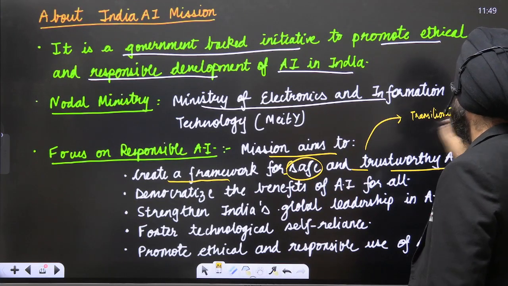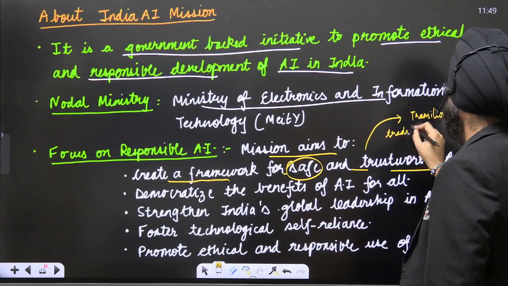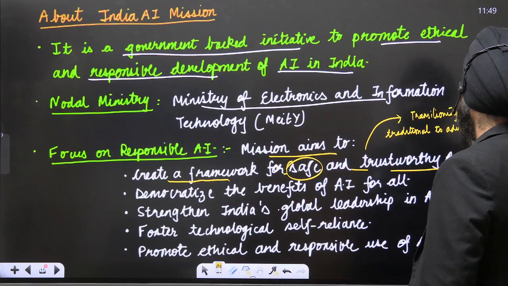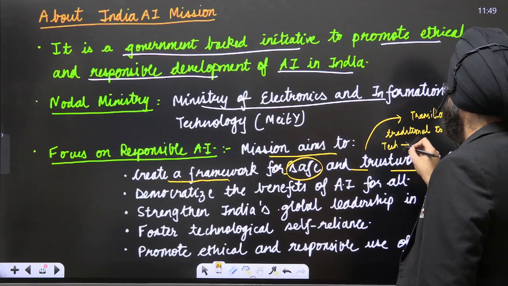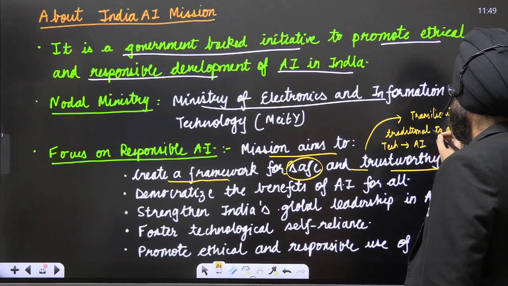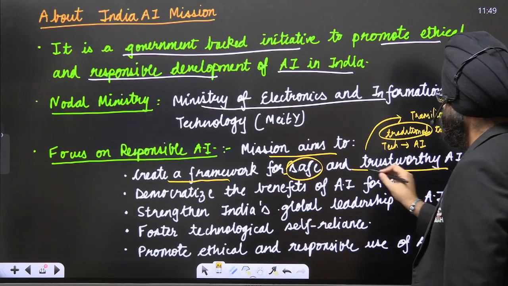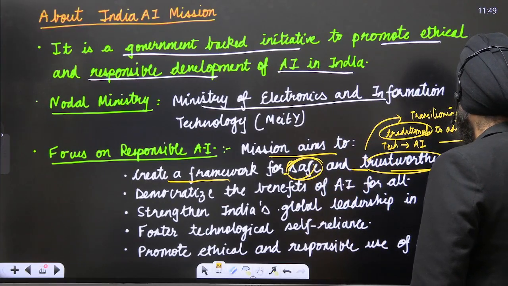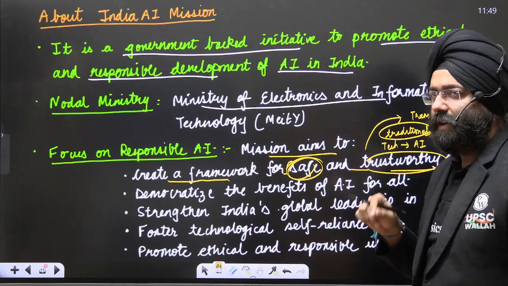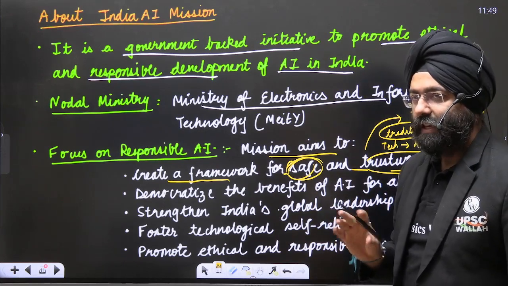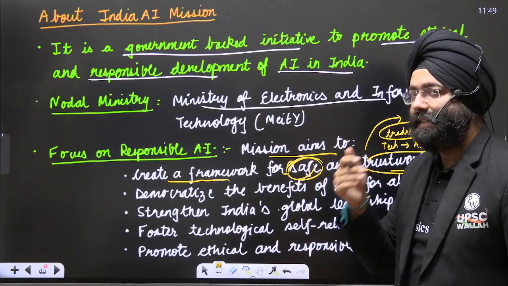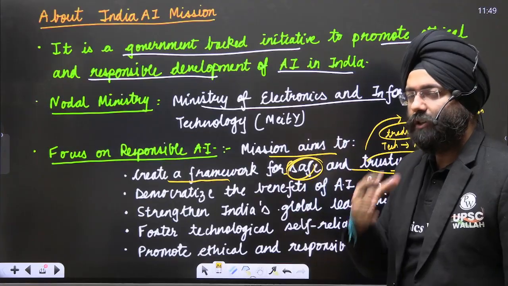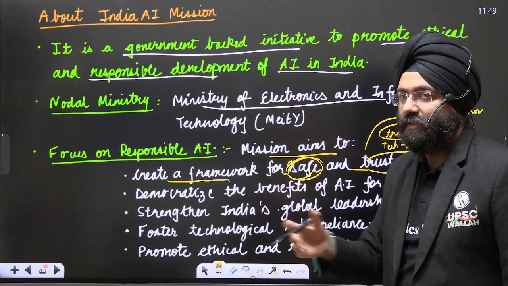from traditional to advanced tech, which is basically towards AI, this transitional nature, if it is not trustworthy and safe, will lead to a lot of issues. So the framework that needs to be created should be safe and trustworthy, which supports this transition from the traditional technologies that are being used towards the autonomous technologies, which are basically AI.